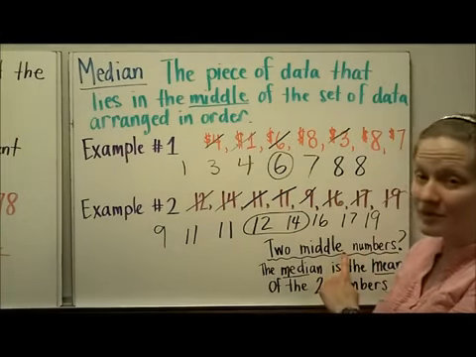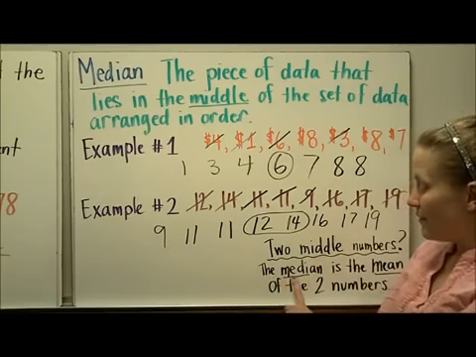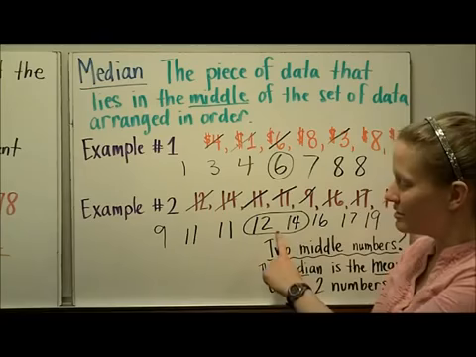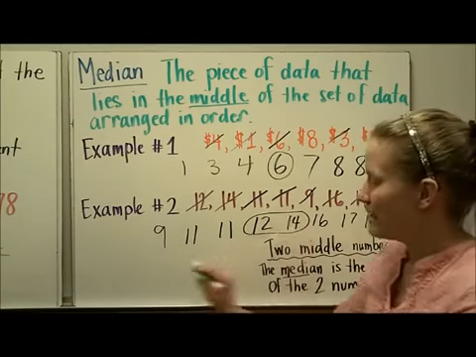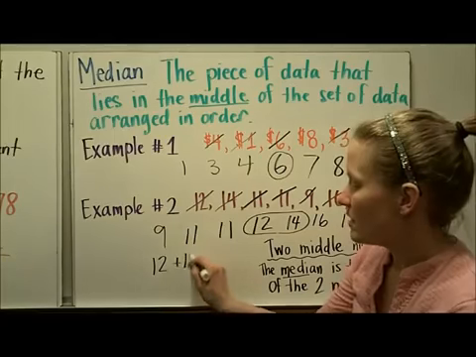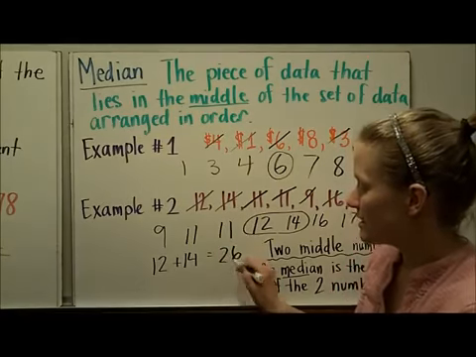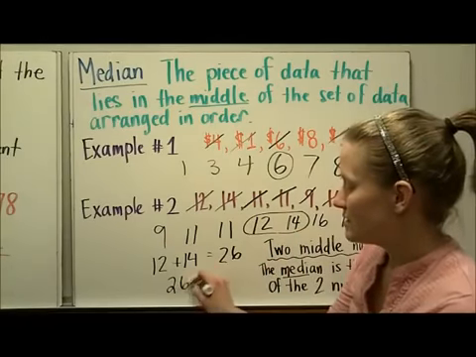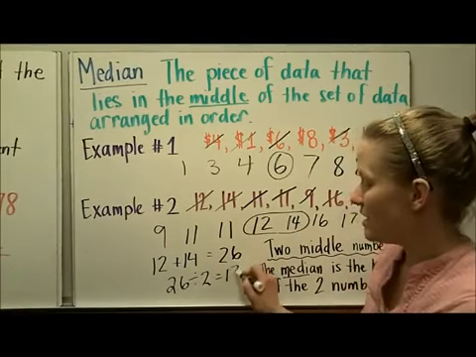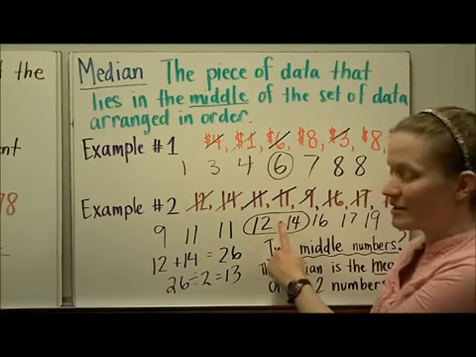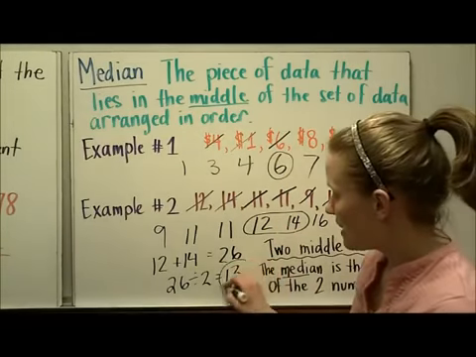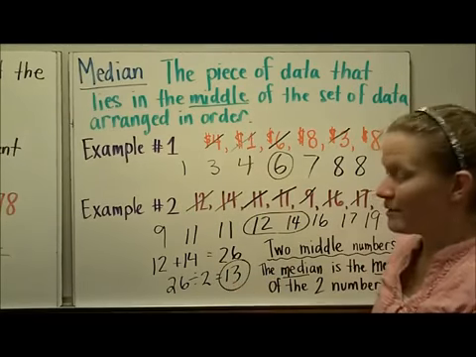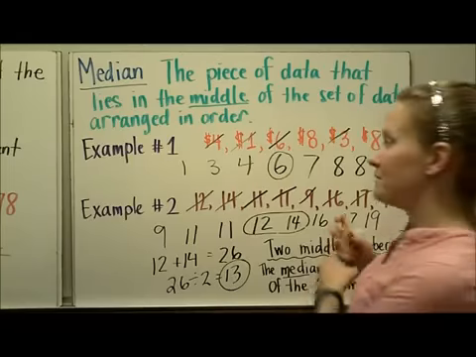When you have two numbers in the middle, you need to do one more step. The median is going to be the mean of the two numbers. So go back and think about what we just said about mean. You're going to add the points. 12 plus 14 is 26, and then divide by the number of points, which would be 2. So 26 divided by 2 is 13, which makes sense. It's the number that falls right in between those two. So the median of this set of data is 13, and I found that by finding the mean of the two middle numbers.